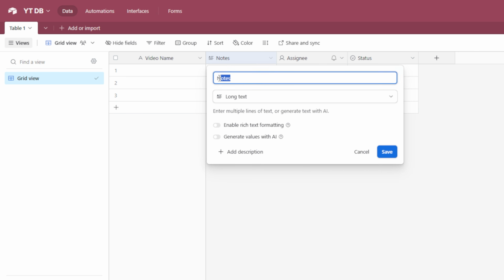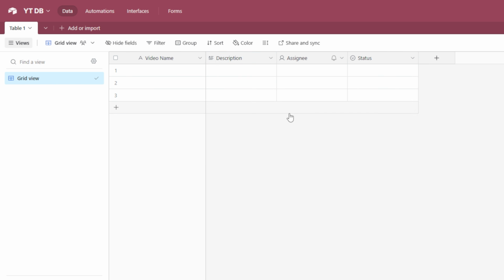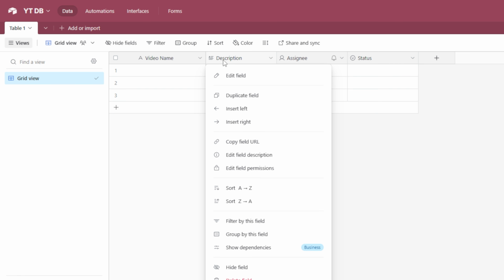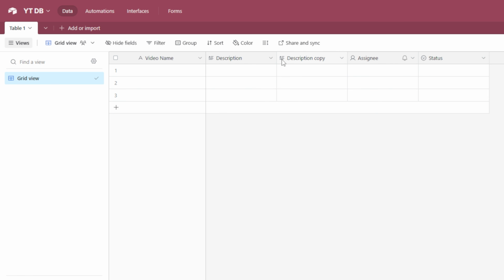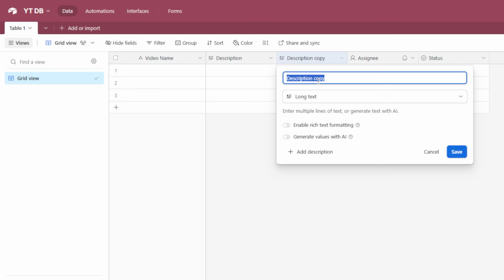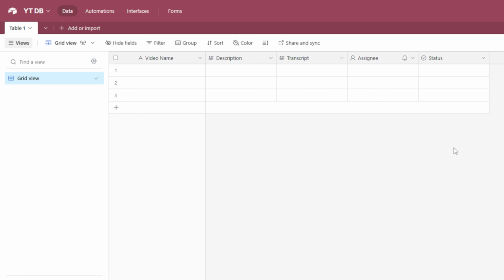And then I want to change the name of notes to description so that we can pull in the YouTube video description. I want to duplicate that description field. And since it's a long text, that's going to work perfect for the transcript. So I'm going to name that field transcript and hit save.